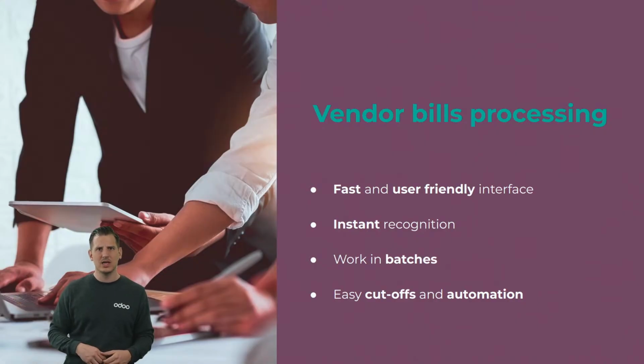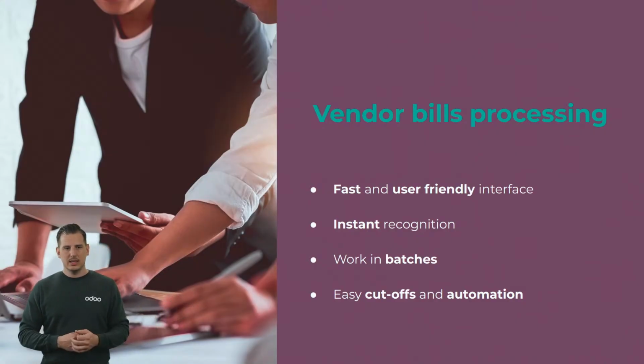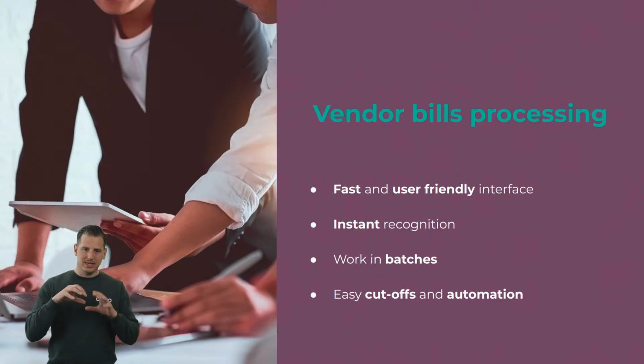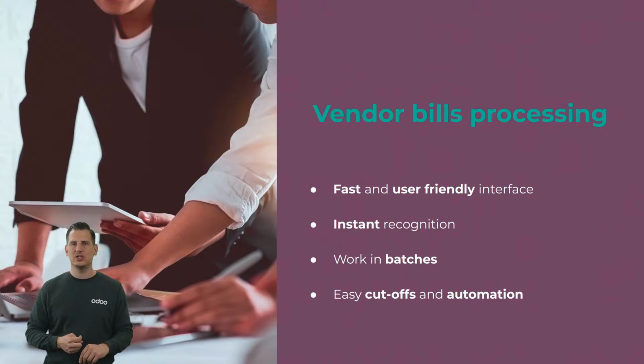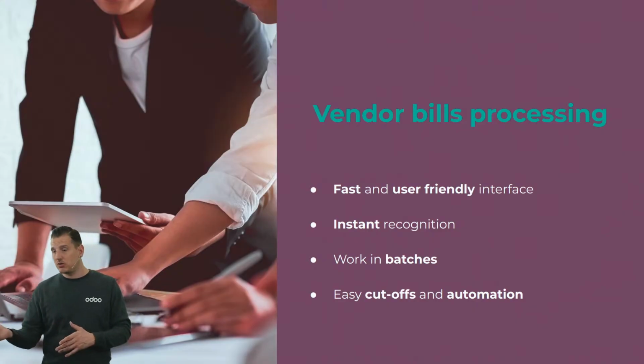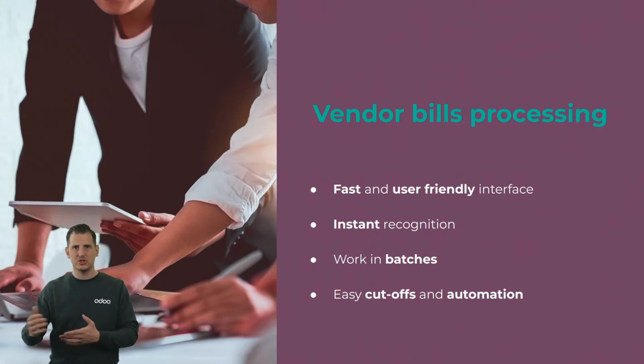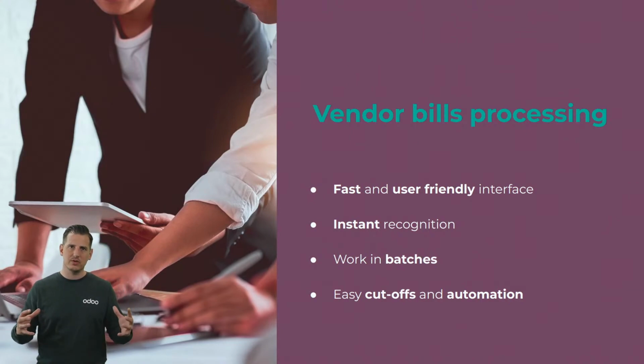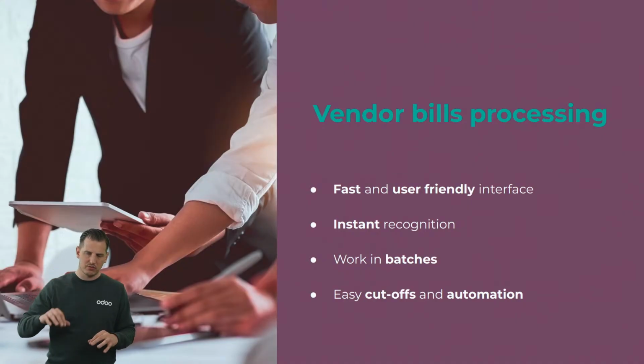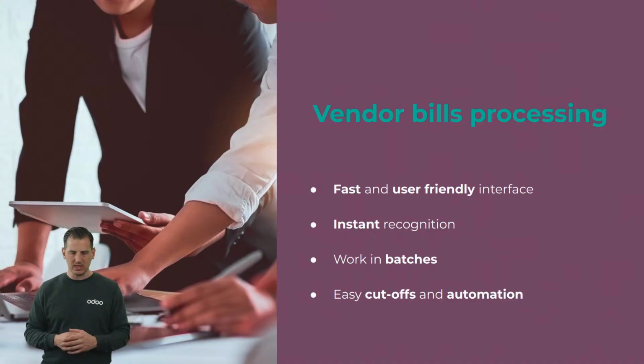You don't have to wait for hours or the next day sometimes, because the algorithm is purely internal, so it's very fast by exchanging with the server. We don't use a third party for that. We can work in batch, so as you've seen, we can send it to accounting by the customer or by someone else, and we can validate in batch in order to not do it one by one. So it's very easy to work on different parts in batches. But what is way more important is the automation. At least I hope you've seen it already over here. I showed 3 examples. Because it's very important, of course, for us in accounting to make sure that everything that can be automated, that we automate it.